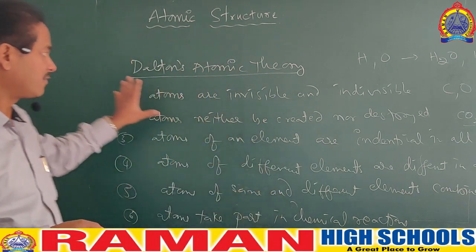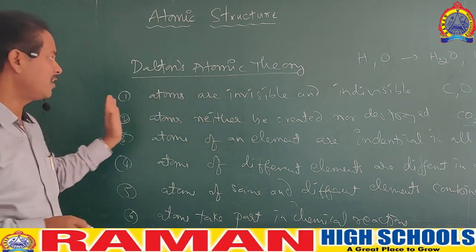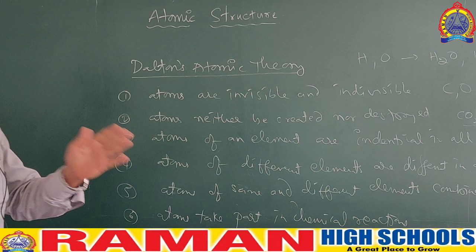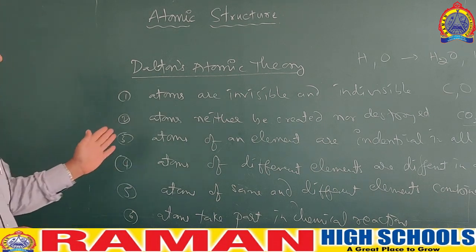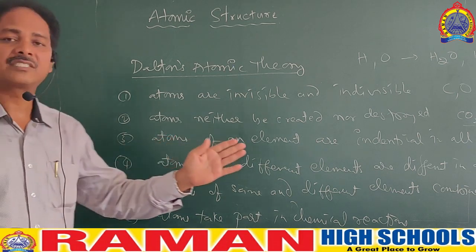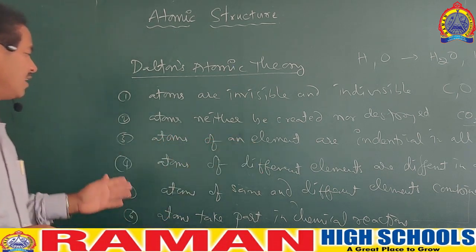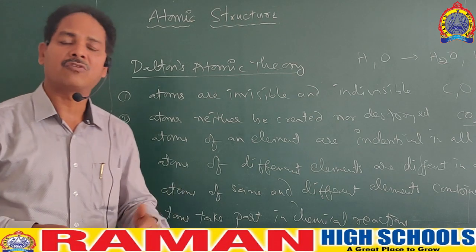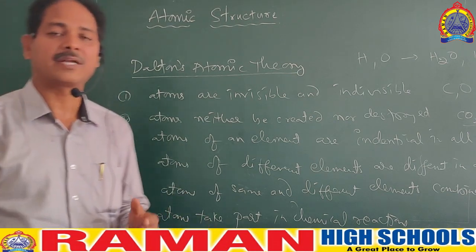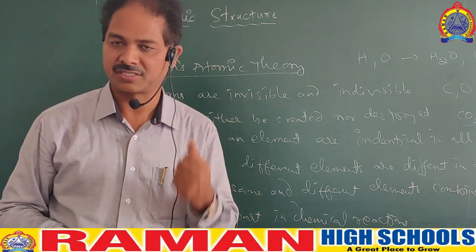So, these are the postulates of Dalton's atomic theory. Number one, atoms are invisible and indivisible. Number two, atoms can neither be created nor destroyed. Number three, atoms of an element are identical in all respects. Number four, atoms of different elements are different in all respects. And atoms of the same and different elements combine to form compounds. And atoms are the main reason for participating in chemical reactions.